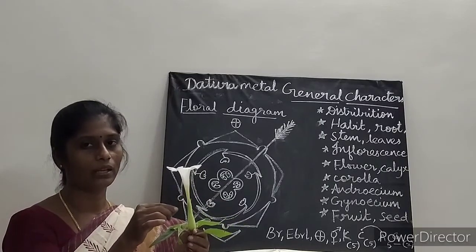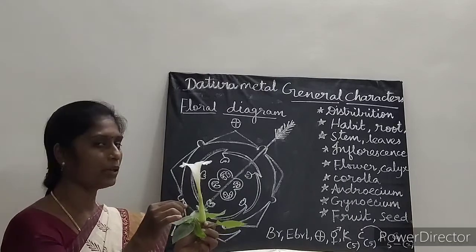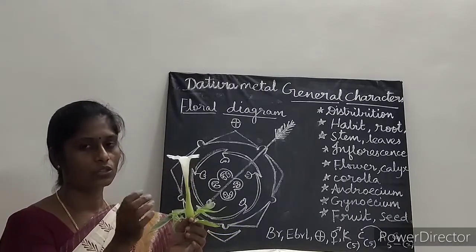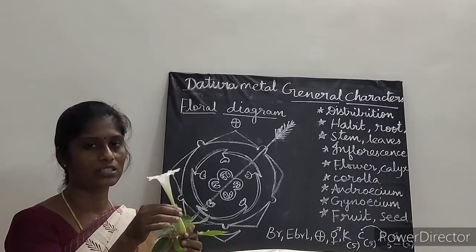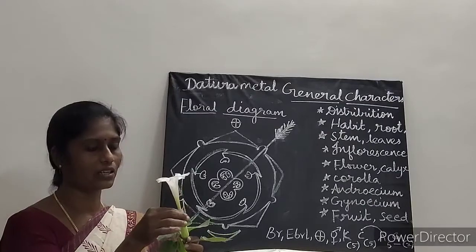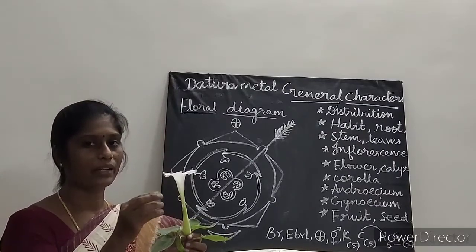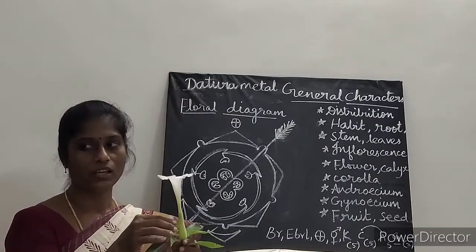Both the male and female sex organs are present, so it is bisexual and hypogynous. Calyx and corolla arise below the ovary, so it is a hypogynous flower. So that is all about the flower. Flower is large, greenish white, bracteate, ebracteolate, pedicellate, complete, heteroclamidious, pentamerous, regular, actinomorphic, and bisexual, hypogynous.